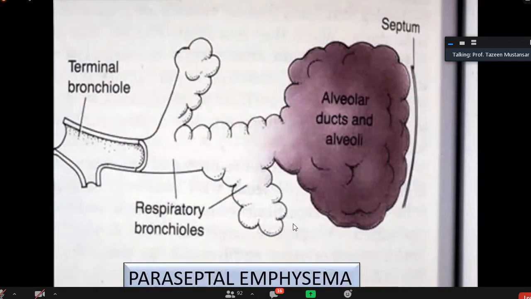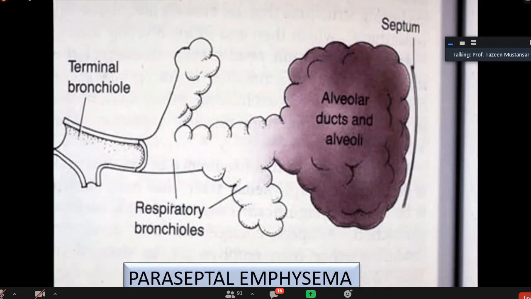Then paraseptal emphysema. Here the distal part of the acinus is involved, and the distal part is near to the pleura also. This type of emphysema is seen near fibrosis or inflammation. Here emphysematous bullae are formed. Usually these bullae rupture into the pleura, and this leads to the complication of spontaneous pneumothorax.